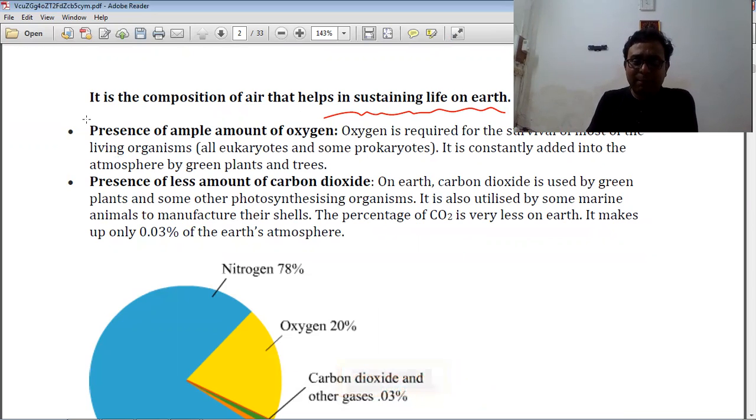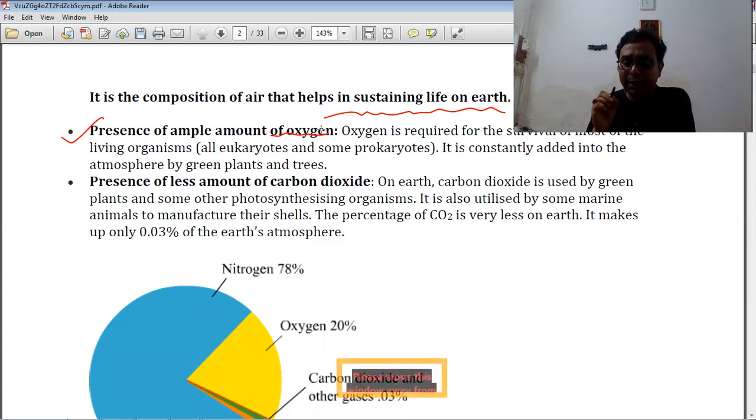Number one, the presence of oxygen. But why is oxygen required? Oxygen is required for all living things. Whether it is a eukaryotic cell or a prokaryotic cell, it doesn't matter. All living cells require oxygen, for what? For the respiration purpose.